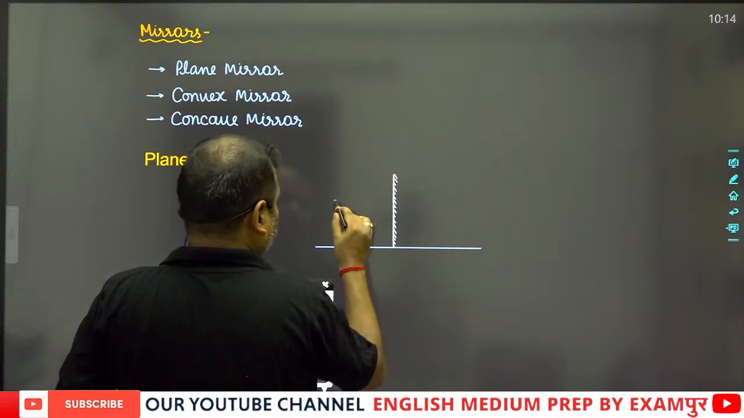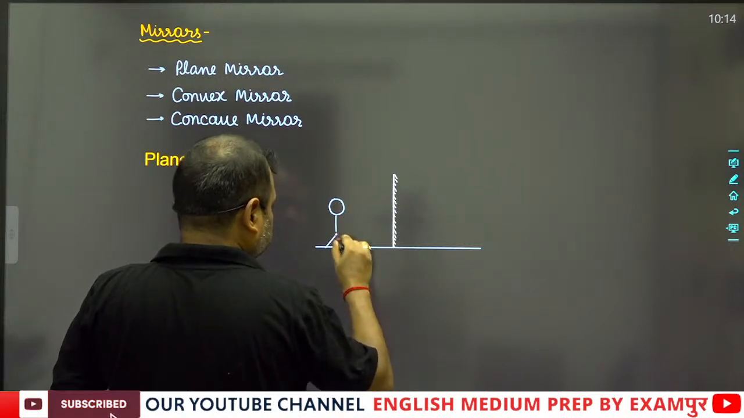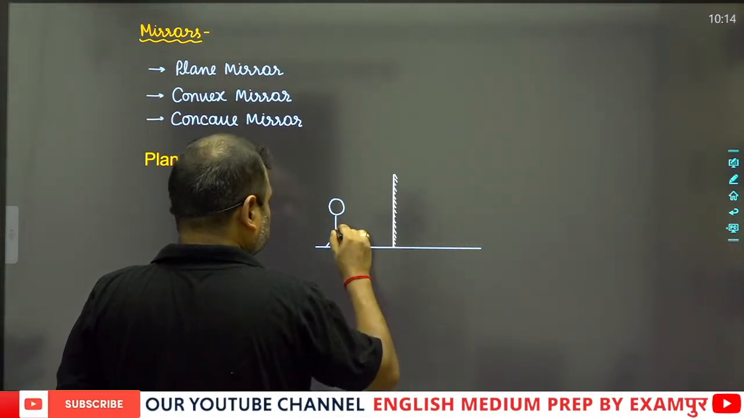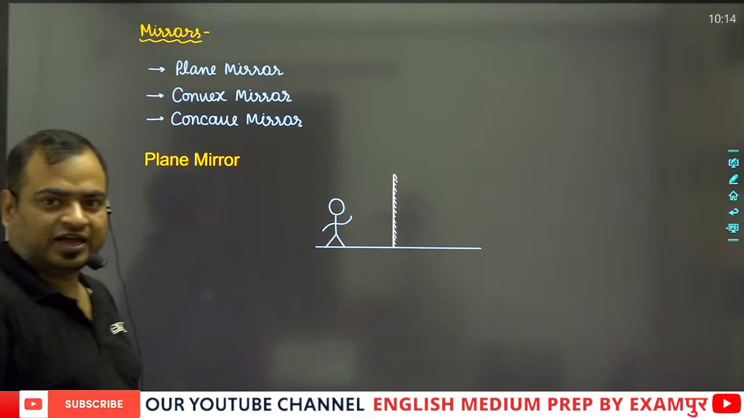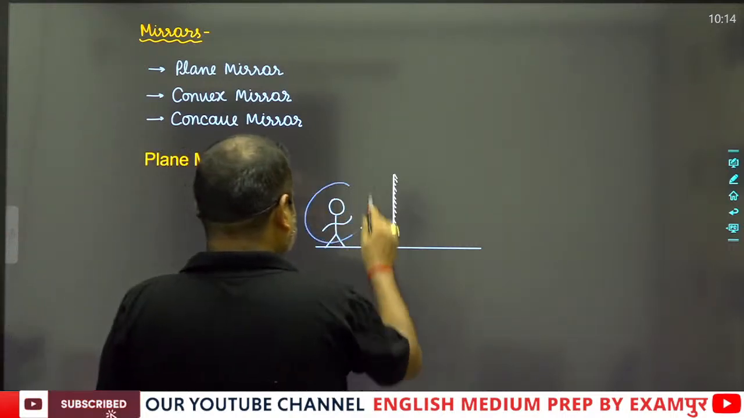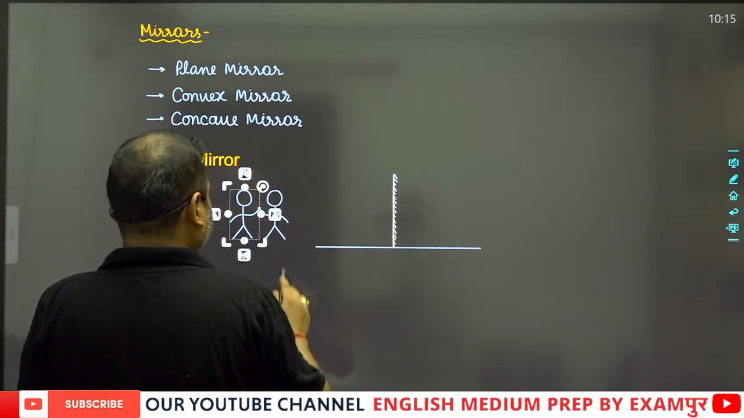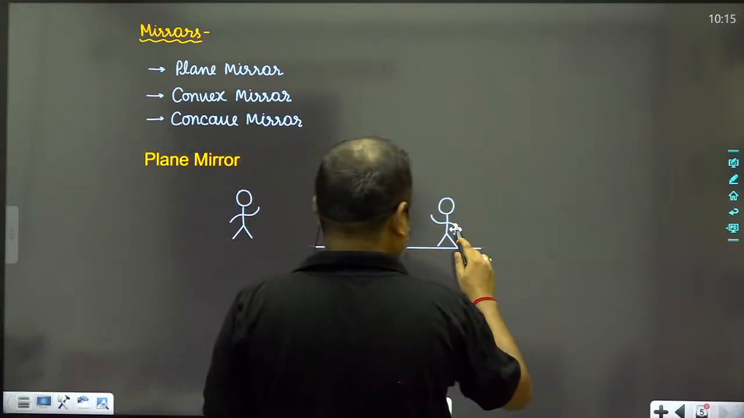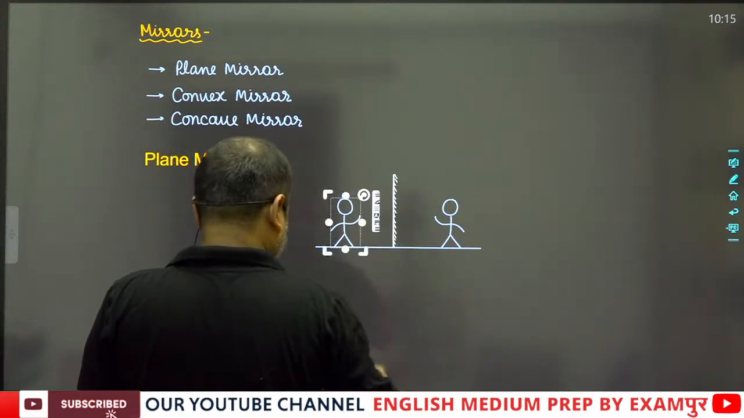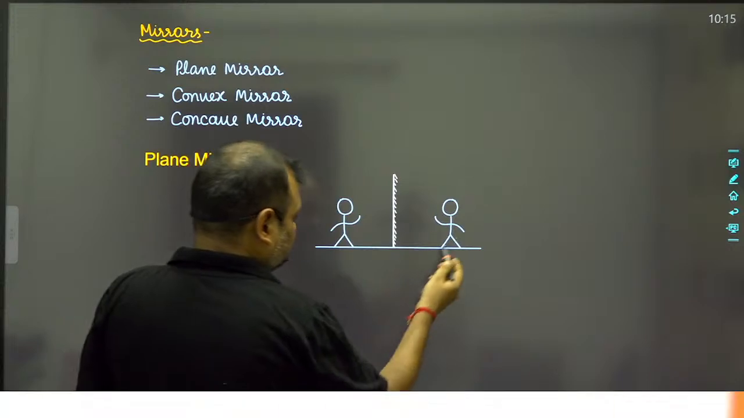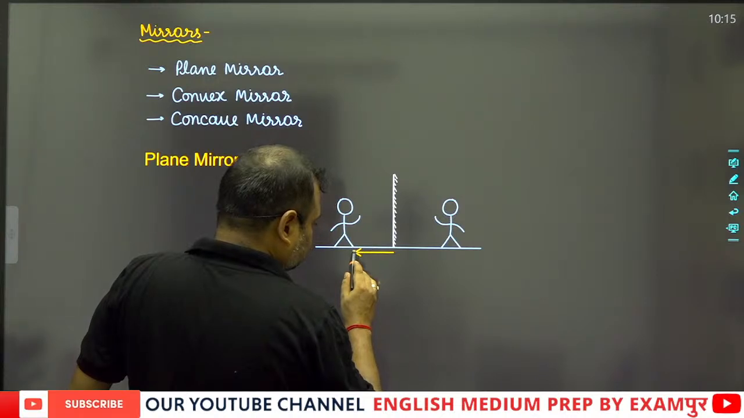Now suppose that this is a man who is standing at some distance from this mirror, and these are the hands of this man. What kind of image of this man will look like? The image of this man will look just like this. If this is the man, then the image of the man will look like this similarly.